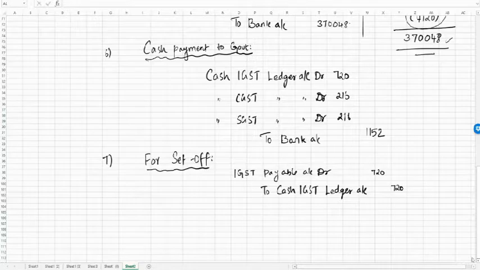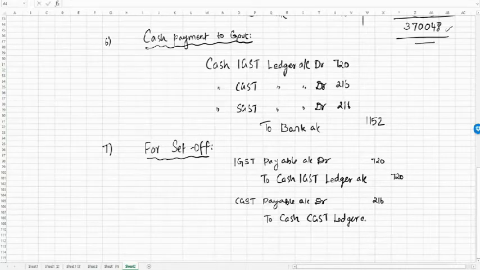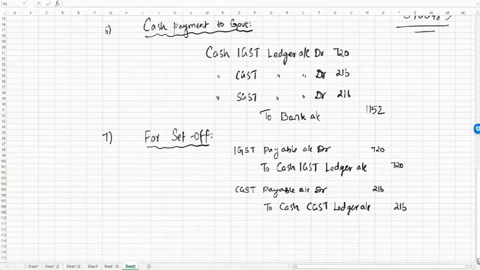In the same pattern, we have to close the CGST payable account. So here we record CGST payable account debit 216 to cash CGST ledger account 216. So this is also closed.